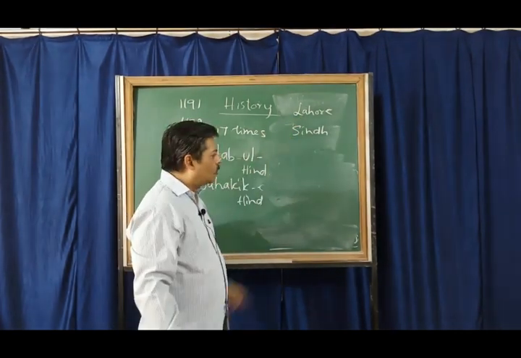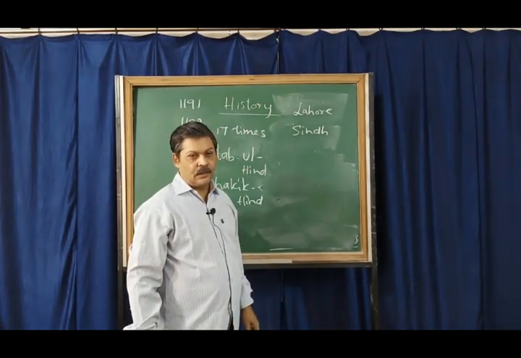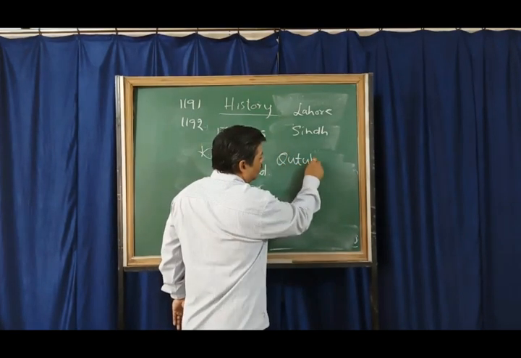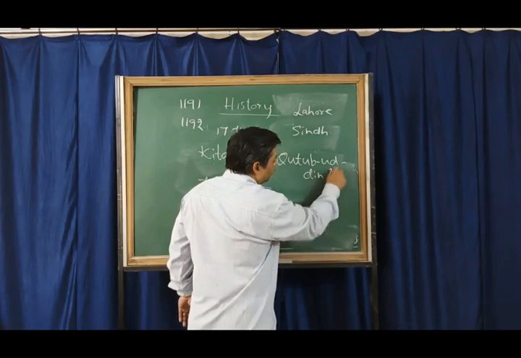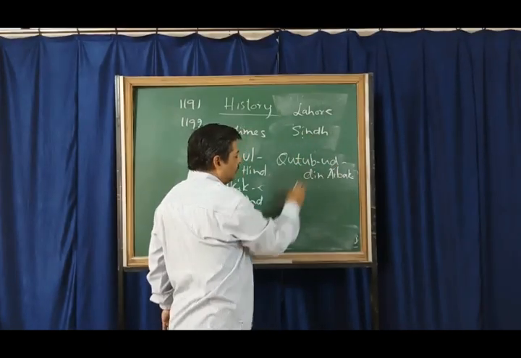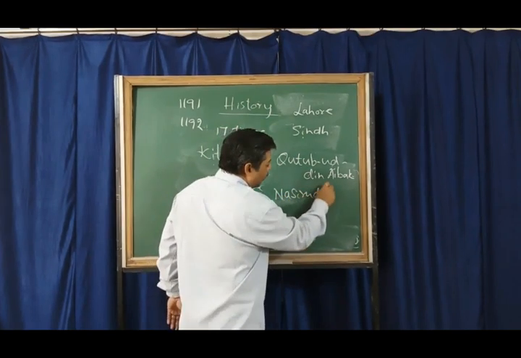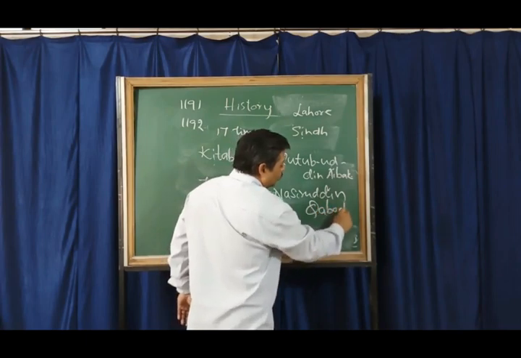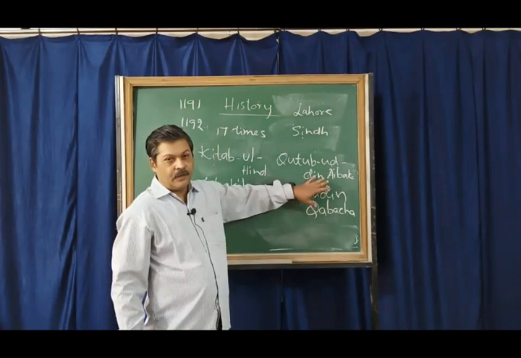At Lahore, Qutbuddin Aibak was appointed as the representative of Ghori. And at Sindh it was Nasiruddin Kabacha. These were the two representatives of Muhammad Ghori in India.